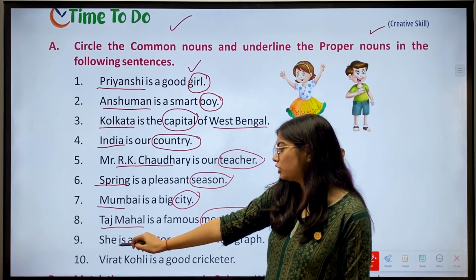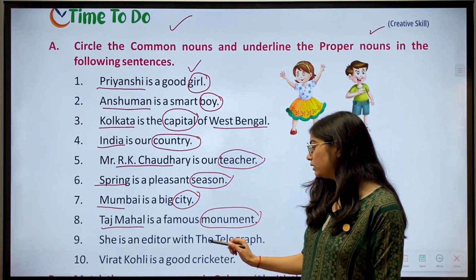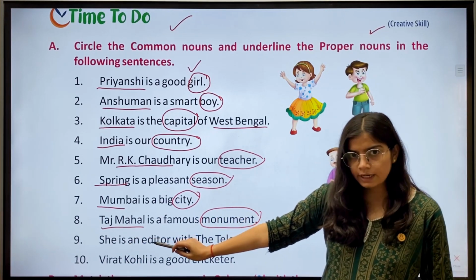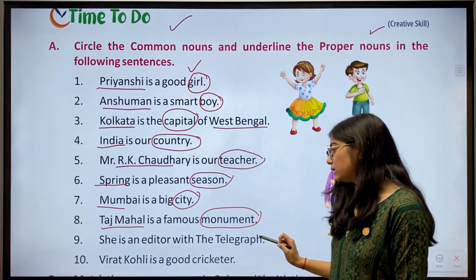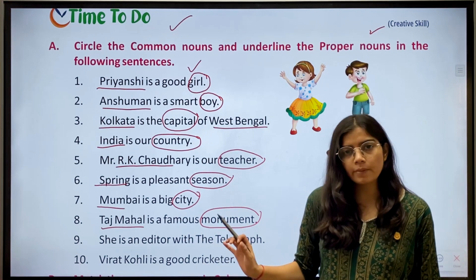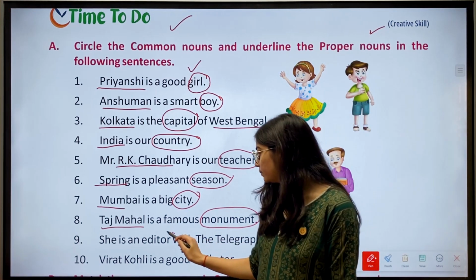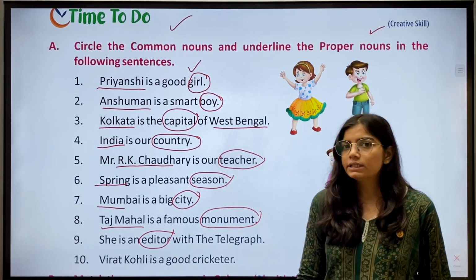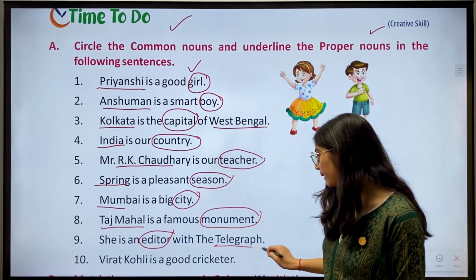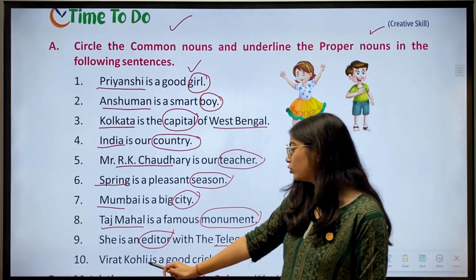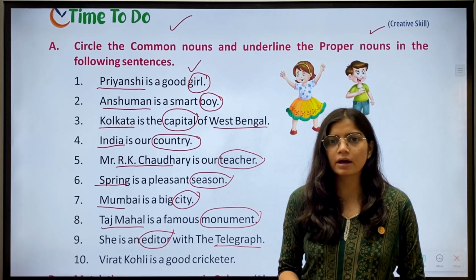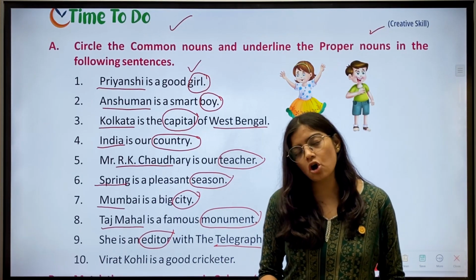Then ninth, she is an editor with the Telegraph. So we have the naming words editor, Telegraph. Editor is the common noun, so we'll circle it. Telegraph is a proper noun, so we'll underline it. Then tenth, Virat Kohli is a good cricketer. Now Virat Kohli is a proper noun and cricketer is a common noun.